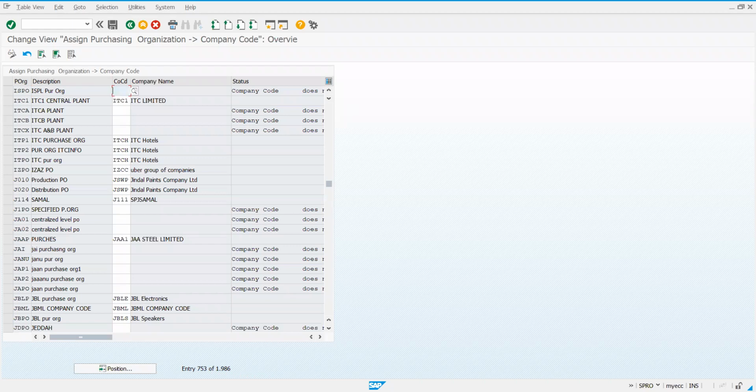What is our company code? ISPL. You can observe here the status company code does not exist as long as it is not entered. Once I enter this, the company name will appear here and that will disappear. I click on enter.